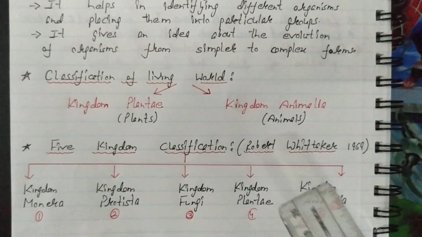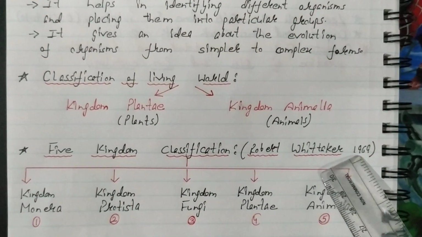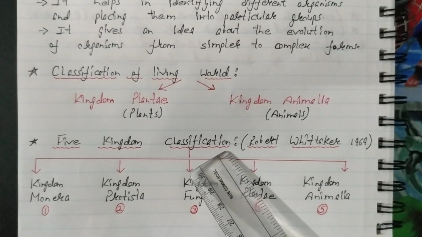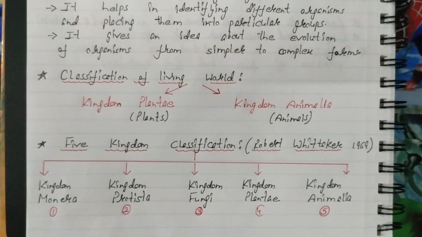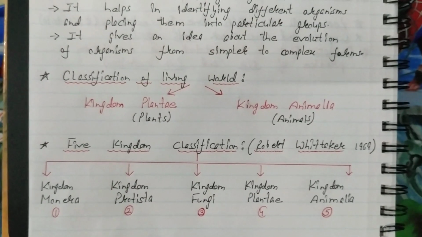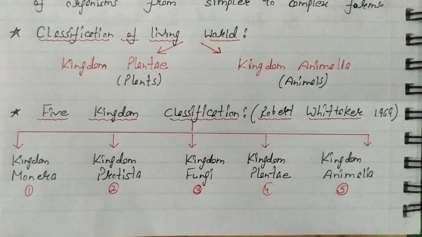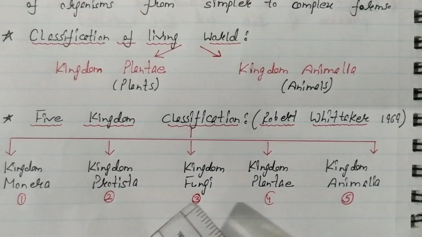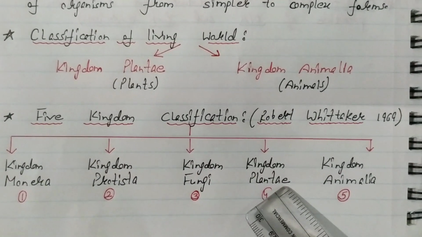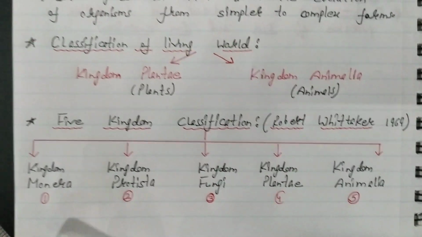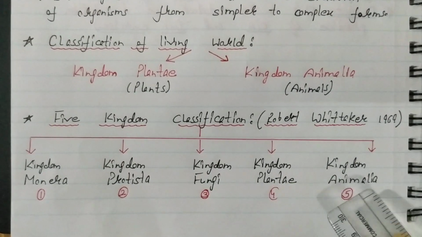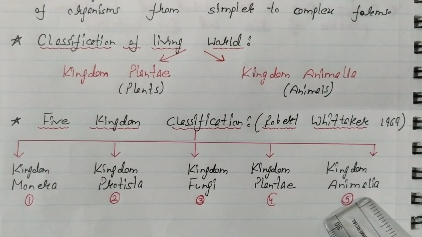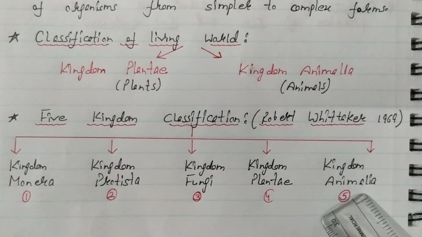After that, a biologist, Robert Whittaker, in 1969, proposed the 5 kingdom classification, on the basis of which all the living organisms can be placed under these 5 kingdoms: Kingdom Monera, Protista, Fungi, Plantae, Animalia. And this study is from simple to complex, meaning Monera is the simplest group and Animalia is the most advanced and complex group.